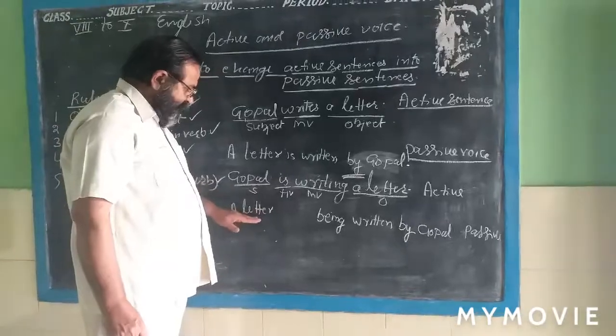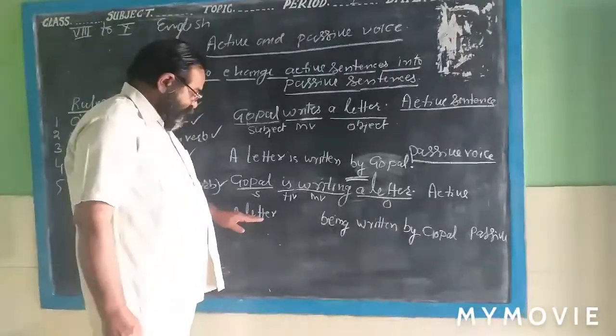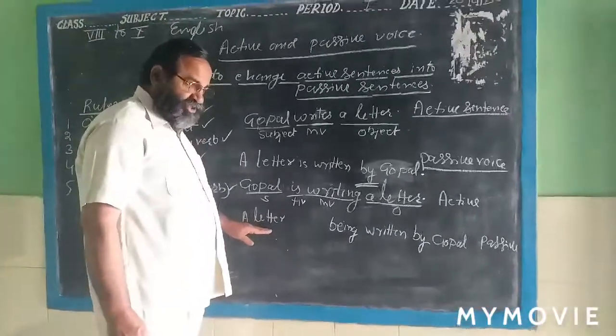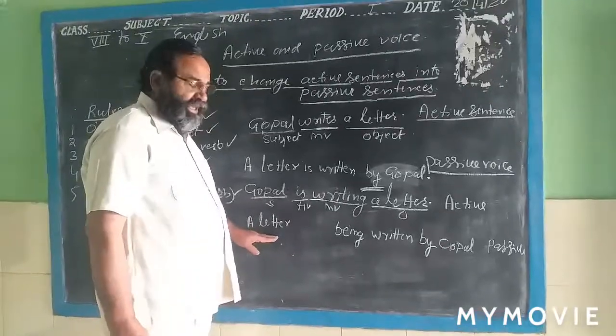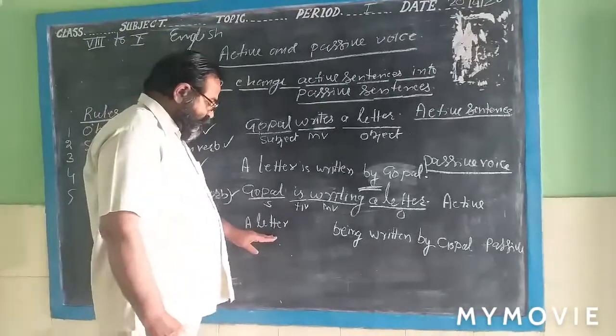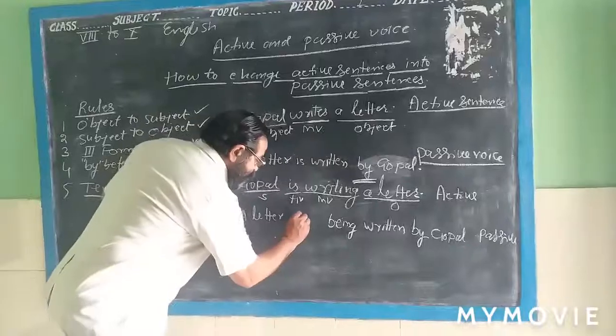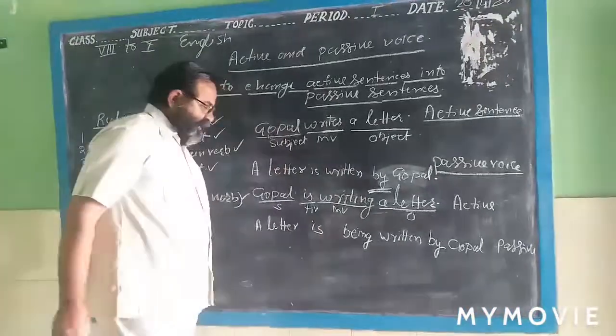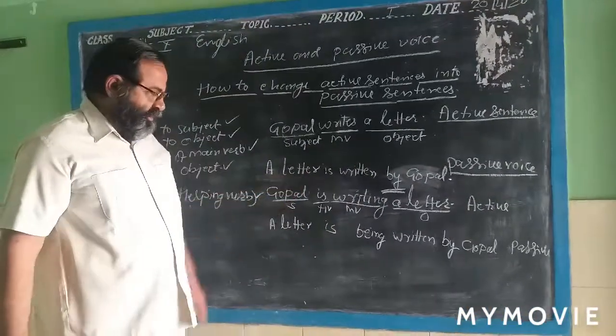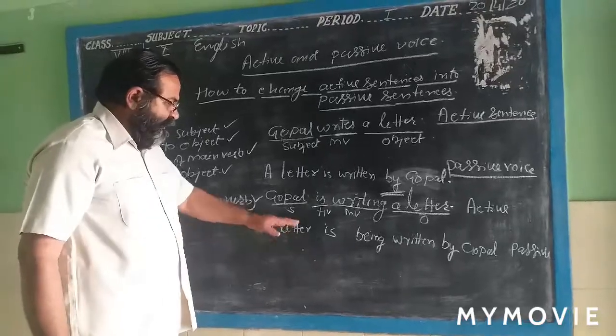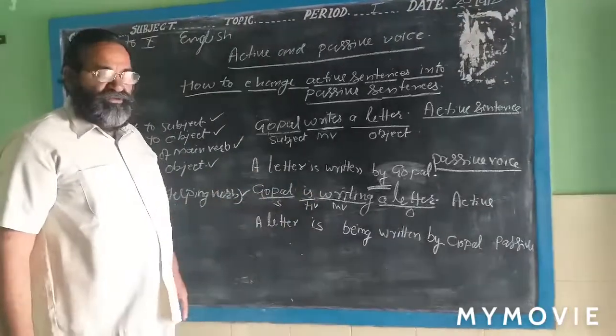Now it is the third person noun, and you will have to write here in the singular noun. To write here is. Now it has changed into passive voice sentence. A letter is being written by Gopal.